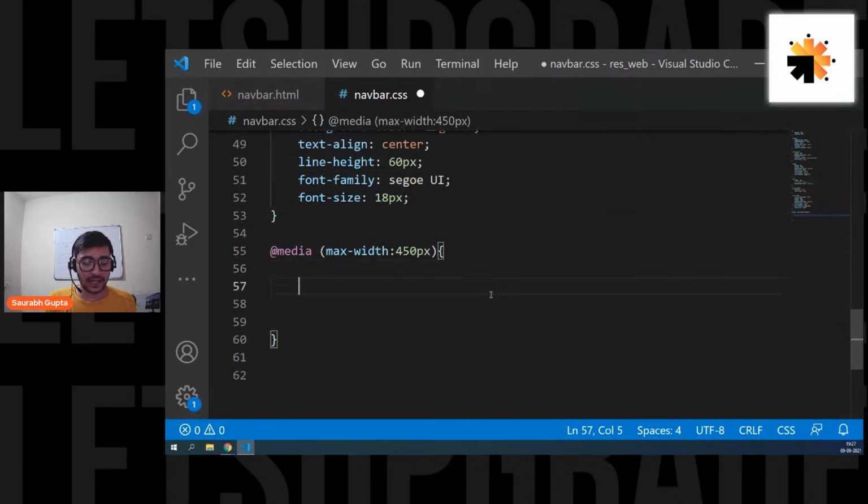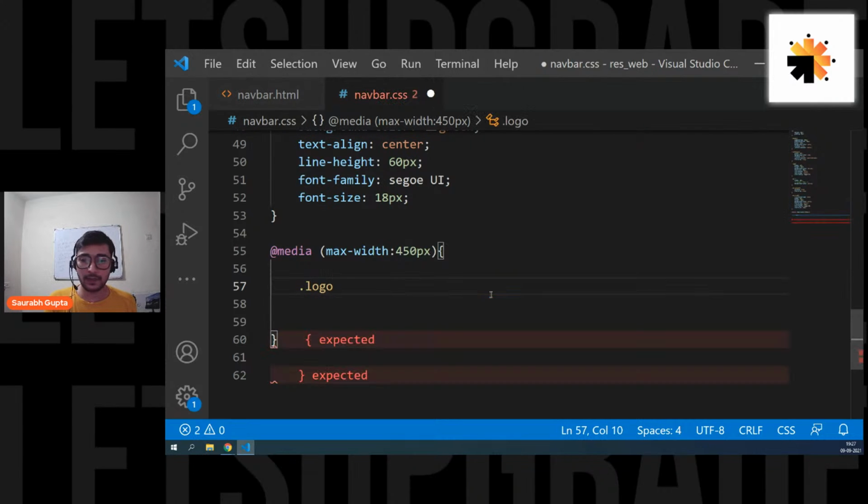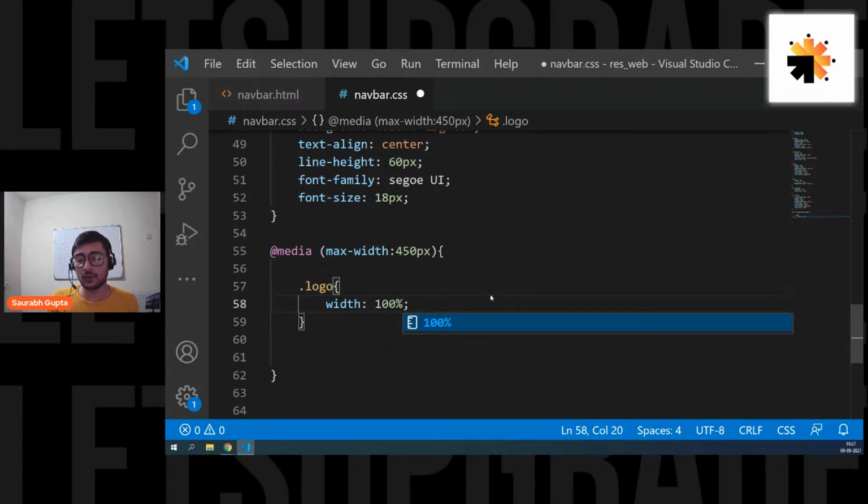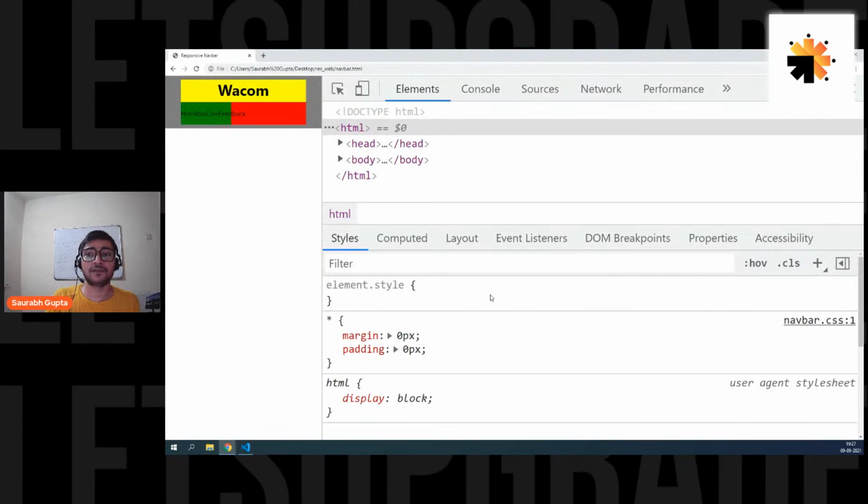So first things first, I'm going to select the logo. I want you to take a width of 100% if you're opening it on mobile. So if I'm opening this site on mobile, I want the logo's width to be 100%. Now let's see what is happening. Here we go. Now the logo's width is 100%, which means it's covering the whole container.